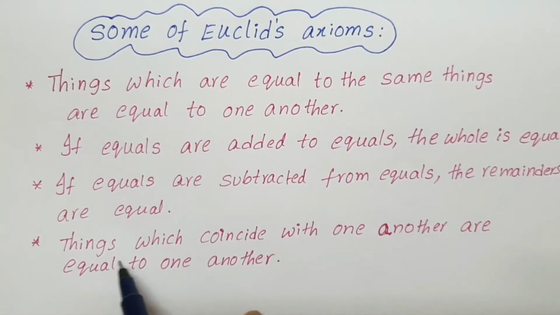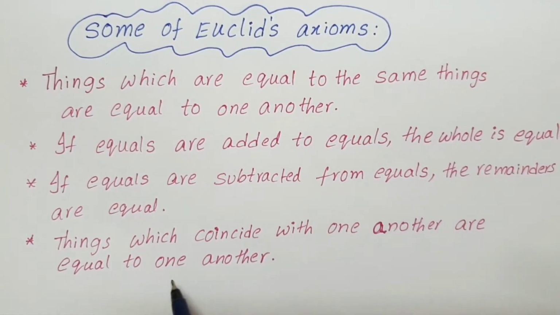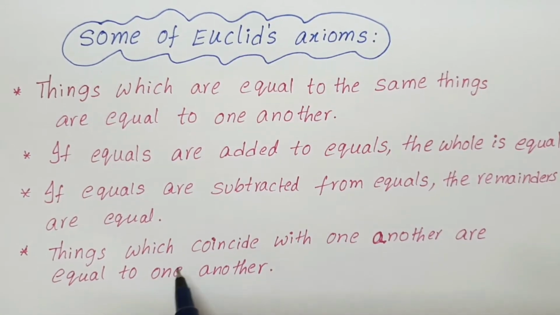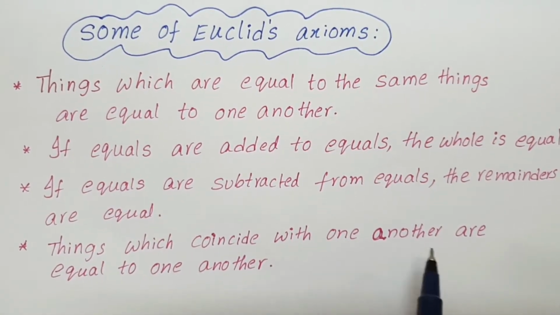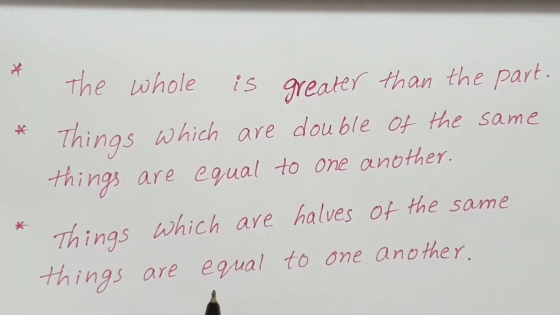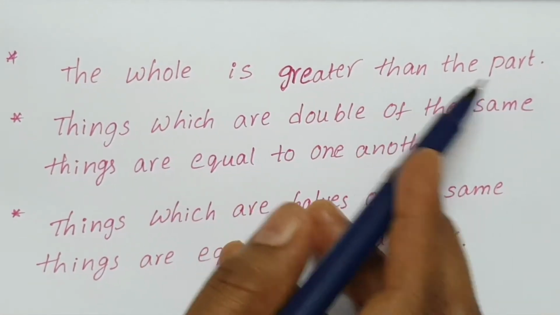Next one, things which coincide with one another are equal to one another. Means in problems we are using conditions like these. Next axiom, the whole is greater than the part.